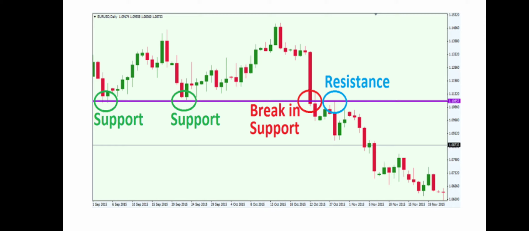Here there is another chart. You can see support: the stock moves up, comes back and again moves up, again comes down, and this is a break in support. The stock breaks the support at that level. You can see the stock does not sustain at this support level and it breaks down, and more downfall happens in this stock. When any stock breaks this support, more downfall is possible in that type of situation.